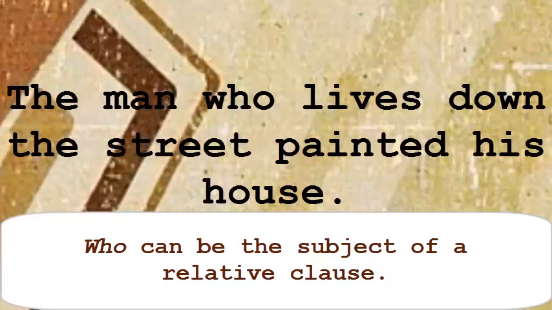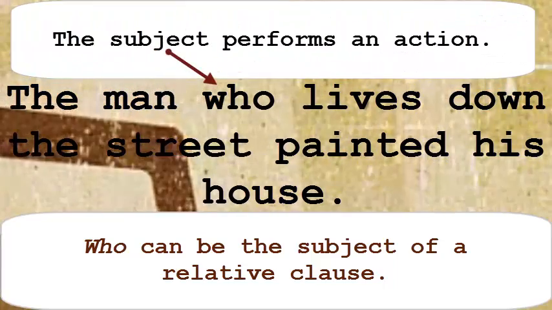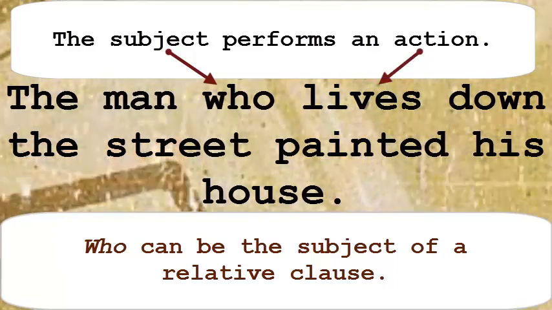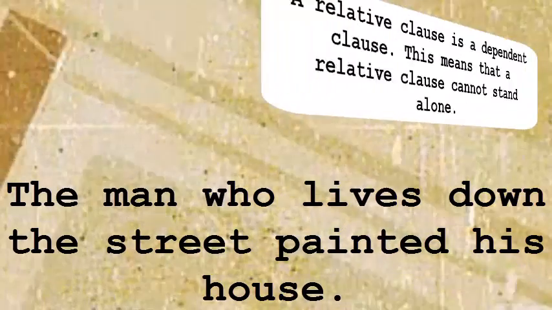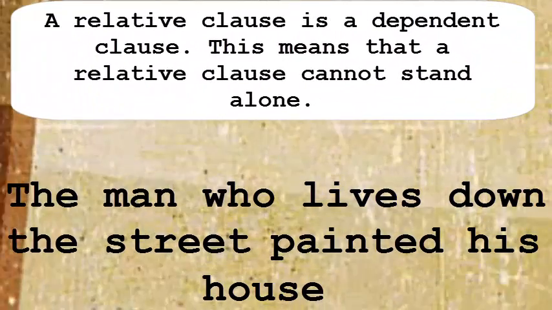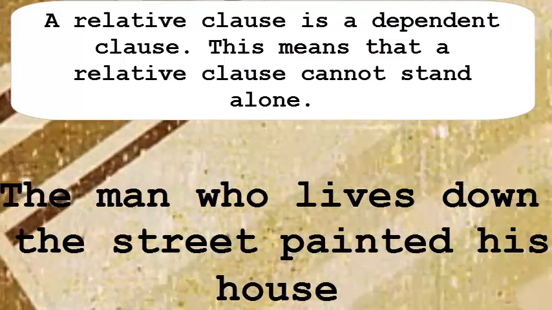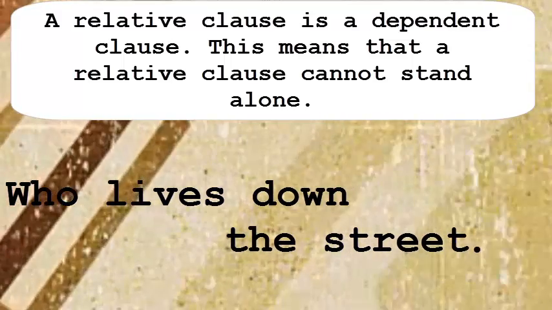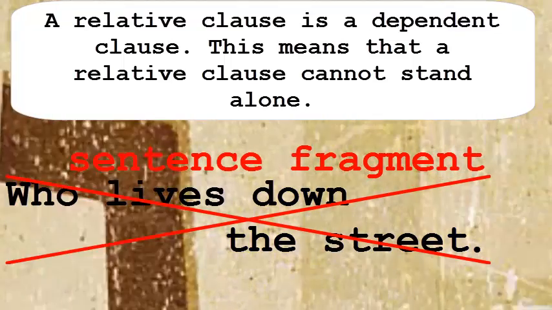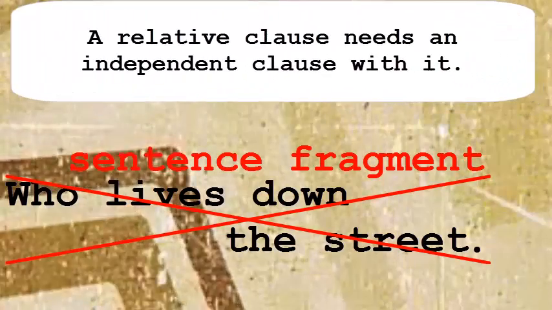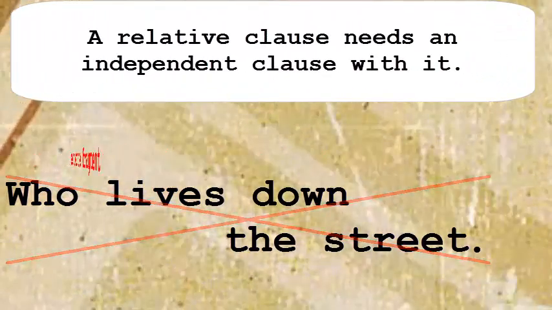The man who lives down the street painted his house. The subject performs an action. A relative clause is a dependent clause. This means that a relative clause cannot stand alone. Who lives down the street is a sentence fragment. A relative clause needs an independent clause with it.